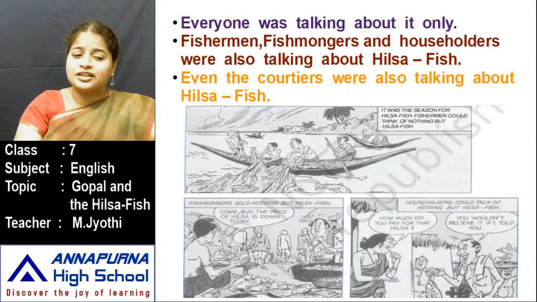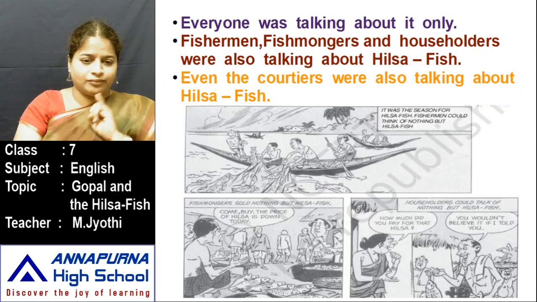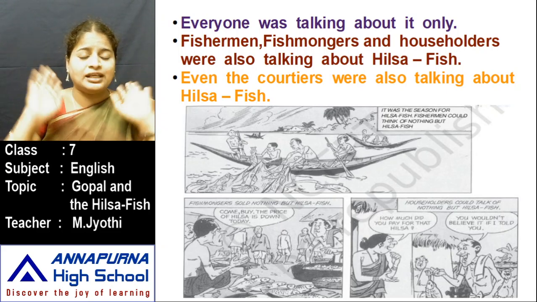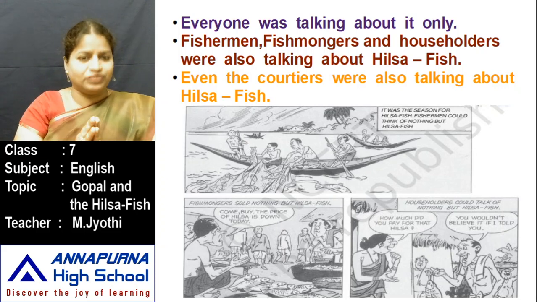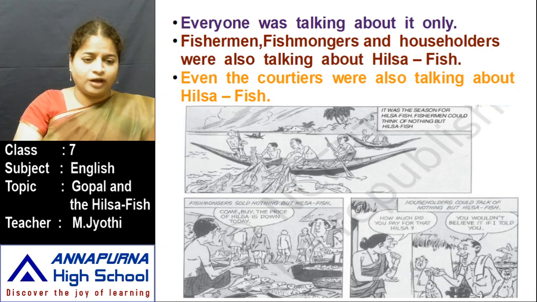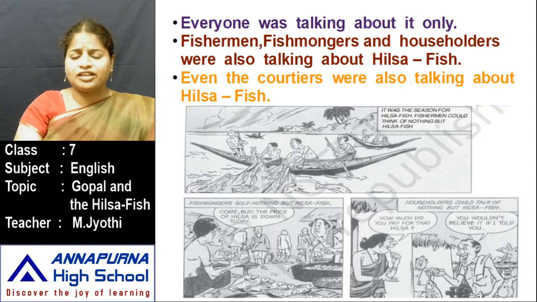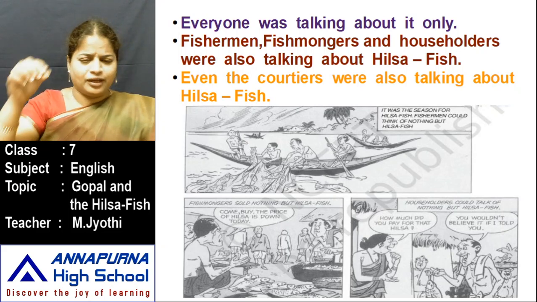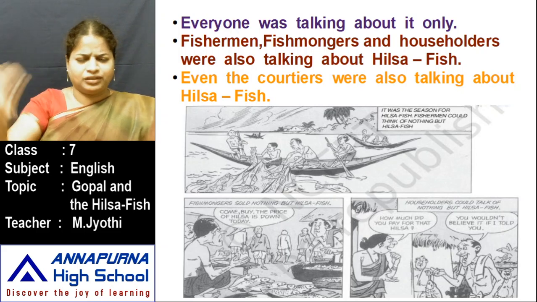You can see the picture first, children. In the first picture you can see the fisherman. They are catching fish through the nets. It was the season for Hilsa fish. Fishermen could think of nothing but Hilsa fish. They want to catch only Hilsa fish because they'll get so much profit. Then next, fishmongers. They sold nothing but Hilsa fish. Fishmongers are calling, please come here. We have very nice, very good Hilsa fish here.